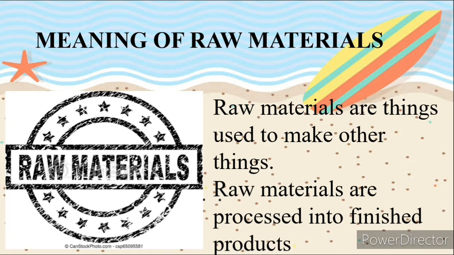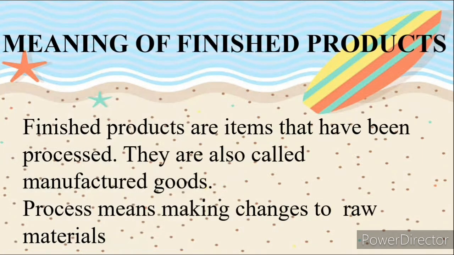Now, raw materials are processed into finished products. Process means making changes to a raw material. When a raw material is changed, it becomes a finished product. What are finished products?